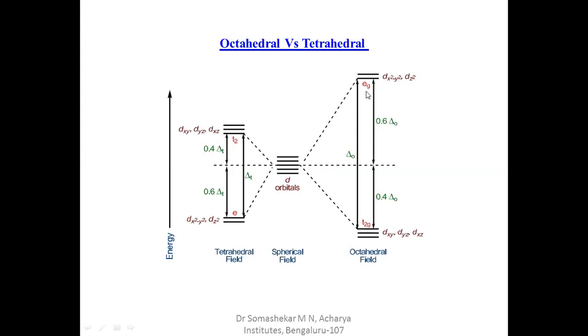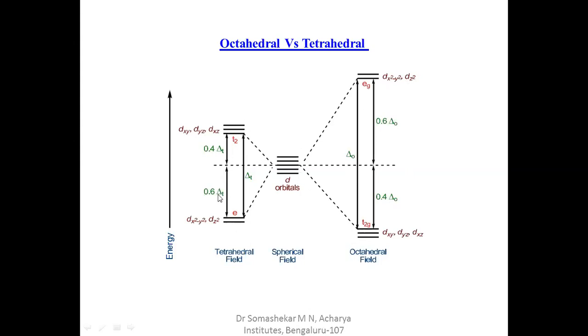Also, if you look at the crystal field splitting energy between these two cases, in octahedral there is more splitting compared to tetrahedral, because in octahedral there is a 100% overlap between the ligands and the orbitals of the metal.